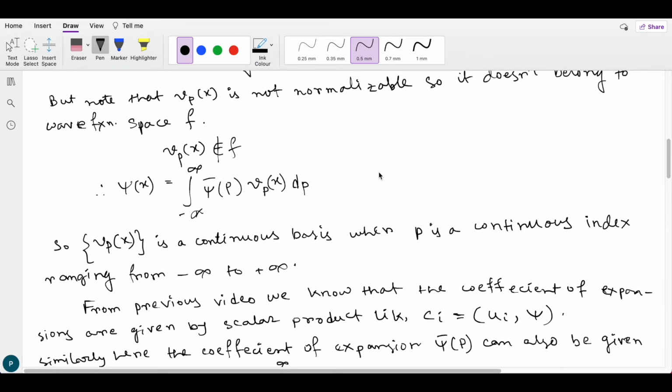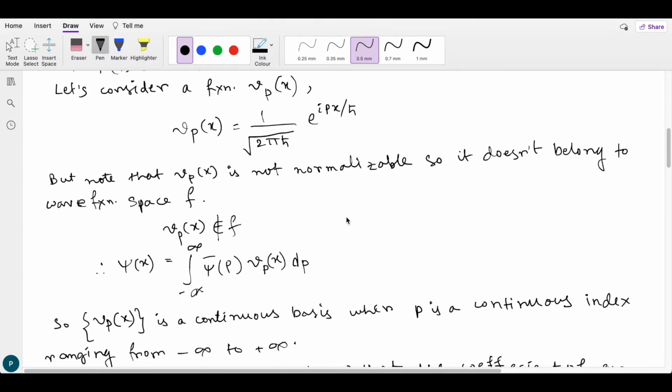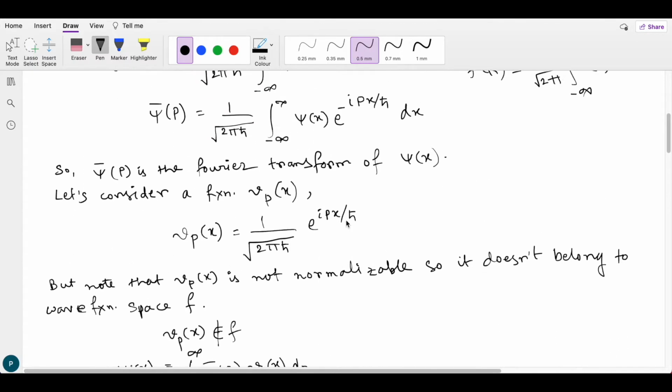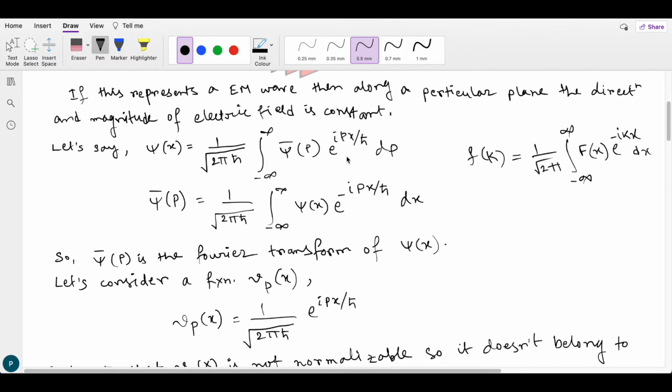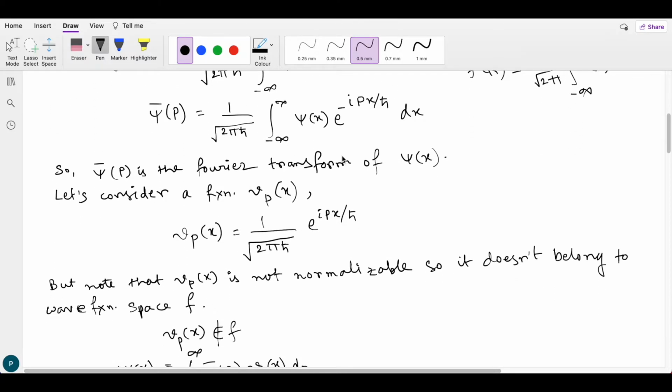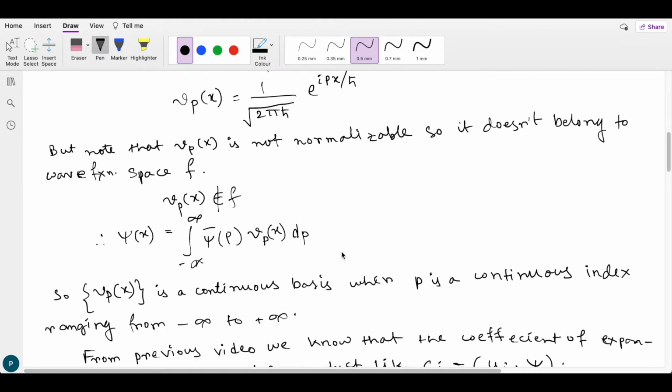So psi(x) is given by the integral from minus infinity to infinity of psi bar(p) v_p(x) dp. We just have written 1 by root over 2 pi h cut into e to the power i px by h cut as v_p in that equation and we get this.